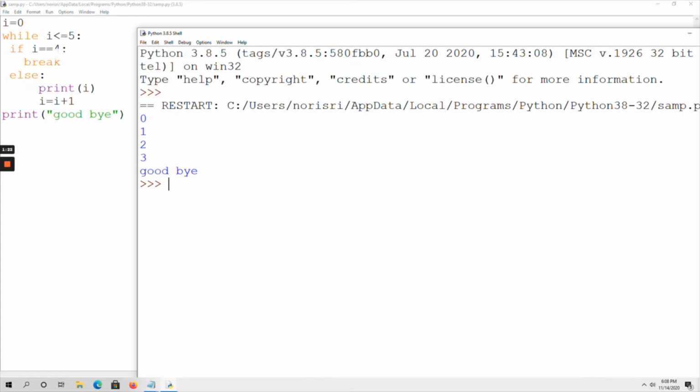If 0 is equal to 4, the condition is false, so it comes to the else block and prints the value of I, that is 0, on the output screen. Now I equals I plus 1, that is 1.